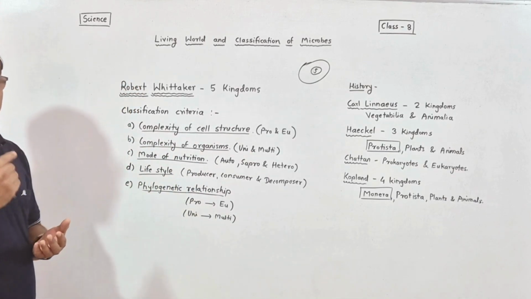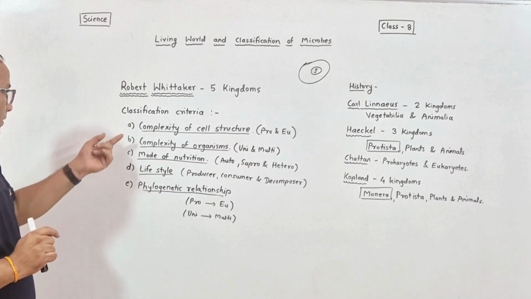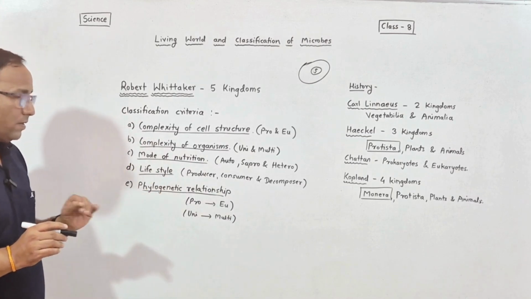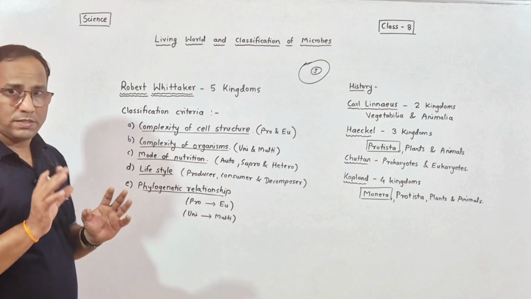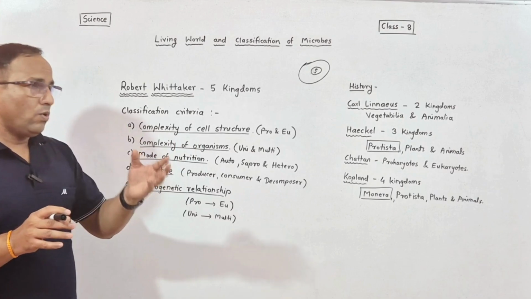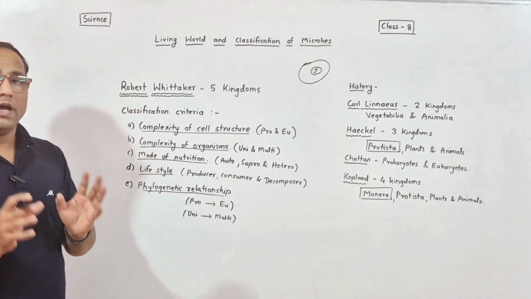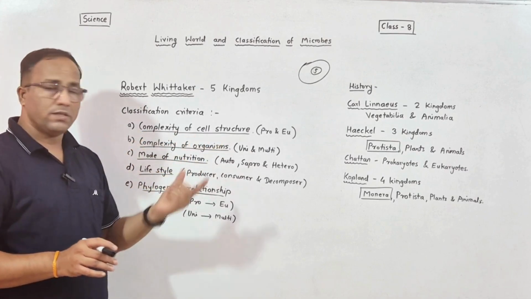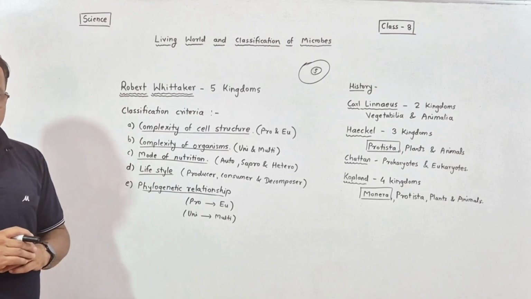What are these criteria? First is complexity of cell structure. As I have explained, complexity means whether prokaryotic cells are there or eukaryotic cells are there. According to cell type, complexity of cell structure, this criterion was firstly considered by Robert Whittaker.